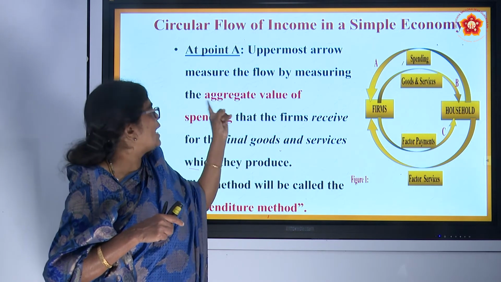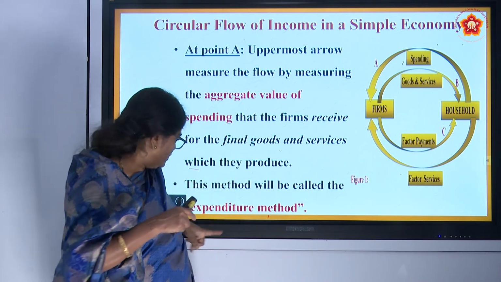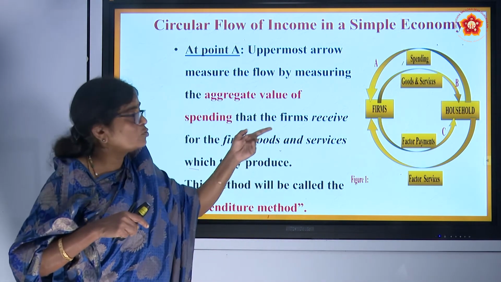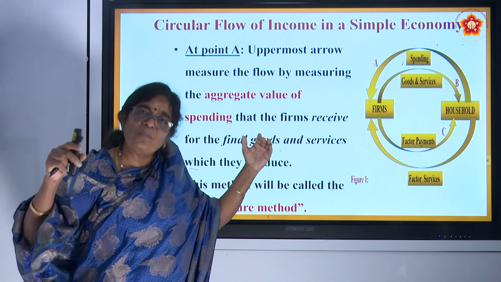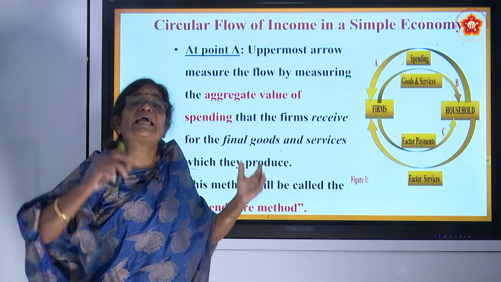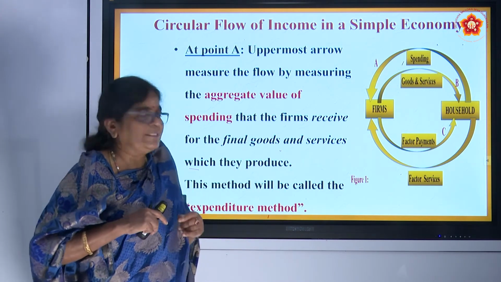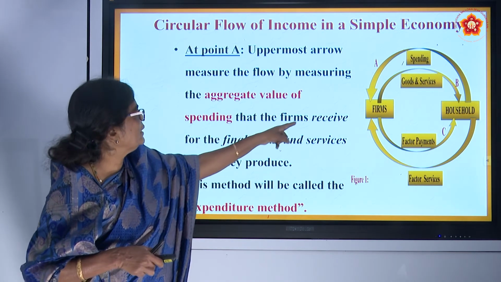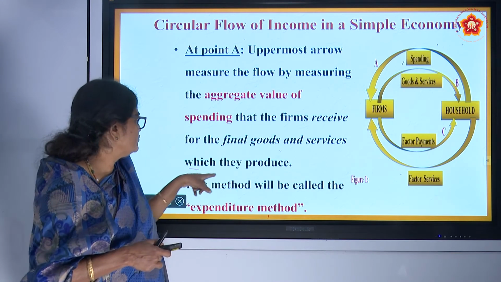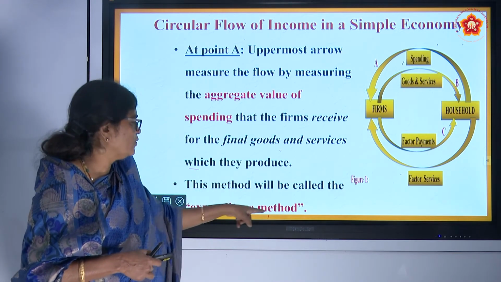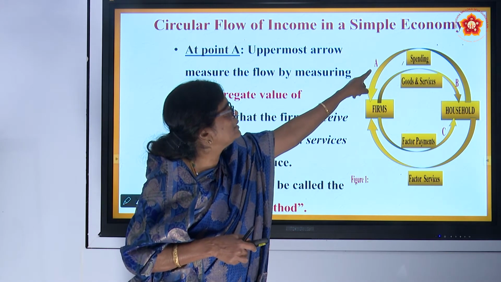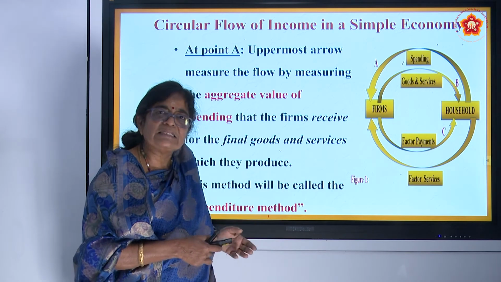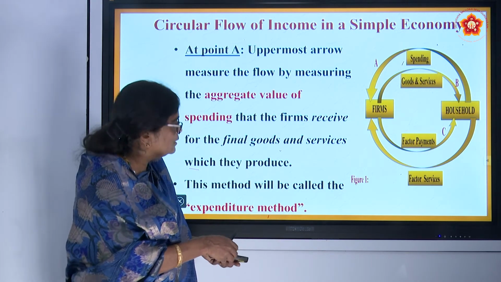Aggregate value of spending is nothing but the expenditure of the household. Aggregate expenditure of the household, not only one household, but so many households of the nation. Therefore, we have to say aggregate expenditure, not a single expenditure. Aggregate spending is what firms receive for the final goods and services which they produce. When we measure at point A, it is called the expenditure method. That expenditure method we will discuss in detail in our next class.